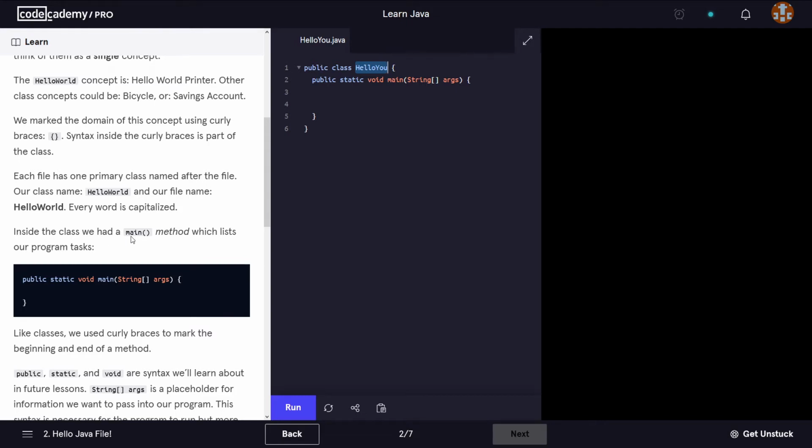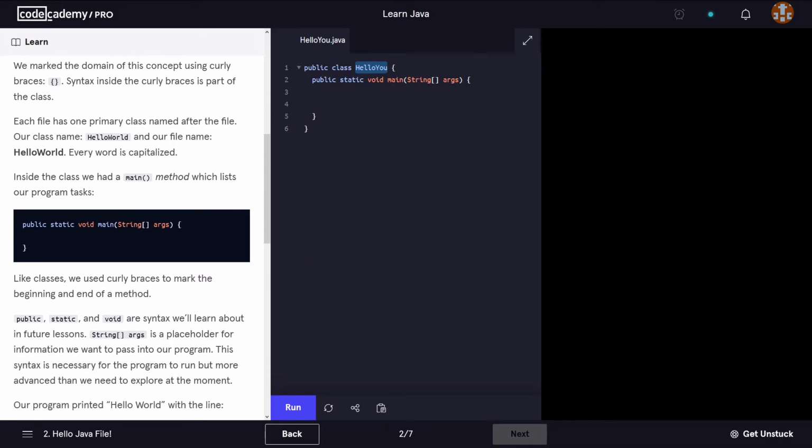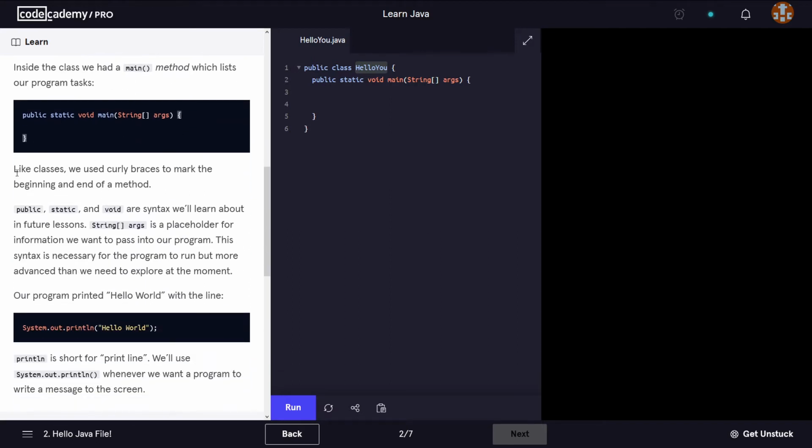Inside the class we had a main method which lists our program tasks. So public static void main string args, and then we have the curly braces. Like classes, we use curly braces to mark the beginning and the end of a method.